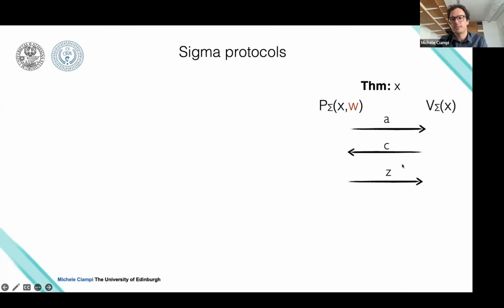The prover speaks first, then the verifier sends C, which we will call the challenge, and then the prover sends a last message, Z.